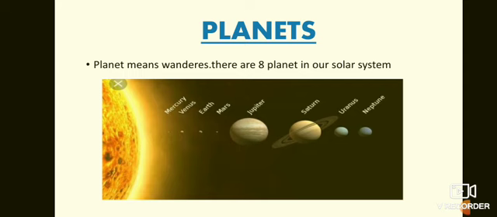Before, there was one more planet in the solar system, and that was Pluto. But now Pluto is not there in the solar system. Instead of that, there's a new planet, and I'll let you know which planet that is later on. There are 8 planets in the solar system, and you can see them in this image: Mercury, Venus, Earth, Mars, Jupiter, Saturn, Uranus and Neptune. Apart from these 8 planets, there was Pluto earlier, but now Pluto is not in the solar system.